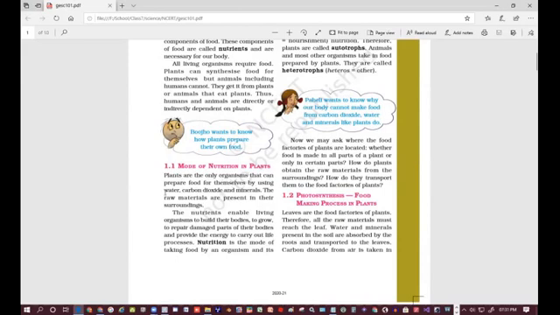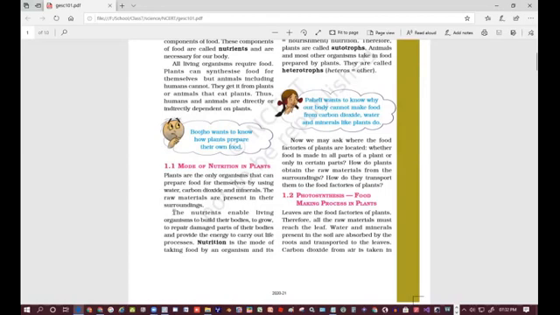We will see more details later, along with the equation of the food-making process in the plant. Carbon dioxide along with water, in the presence of sunlight and chlorophyll, makes food for the plant. What that food exactly is, we will see in the coming topic. The raw materials are present in their surroundings. Plants cannot move from one place to another, so they get everything from their surroundings. They collect it through their leaves or through their roots.